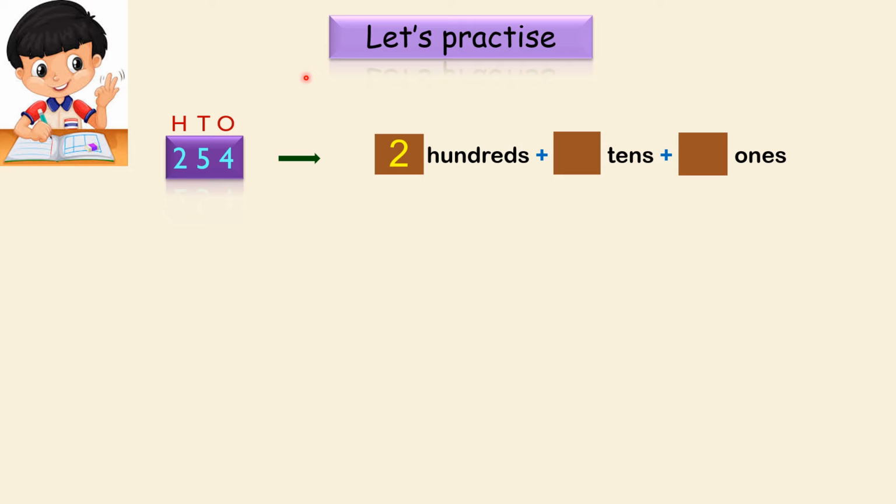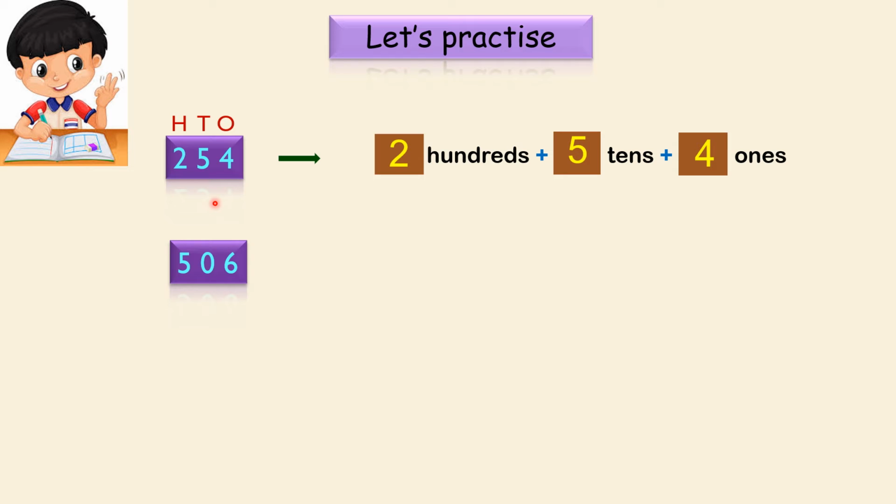And 5 is in the tens. So how many tens will come here? There are 5 tens, right? And how many ones are there? So just see here, the 4 is below ones place. So we have to write 4 over there. It's very simple, right? Let's see another example.